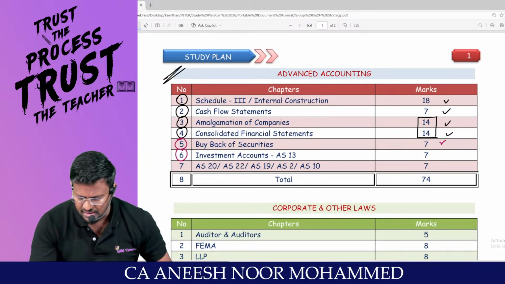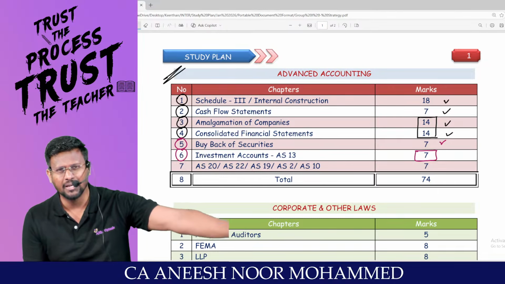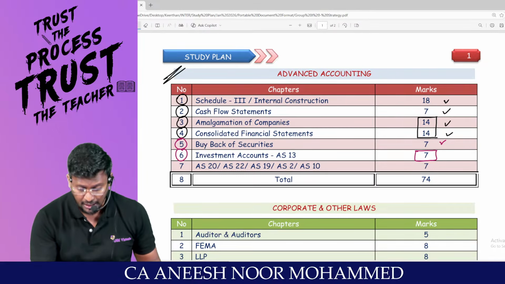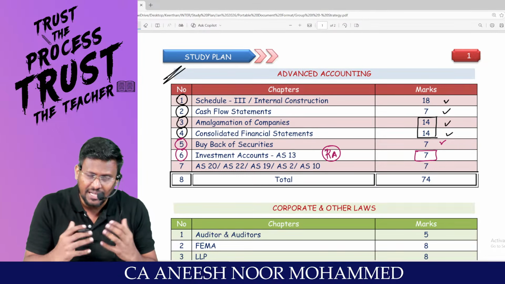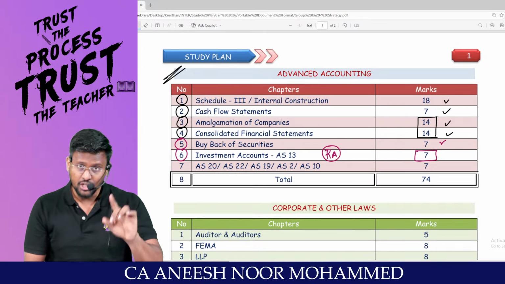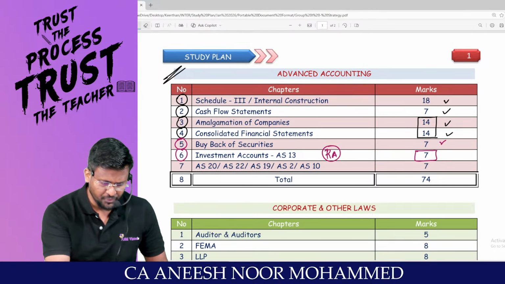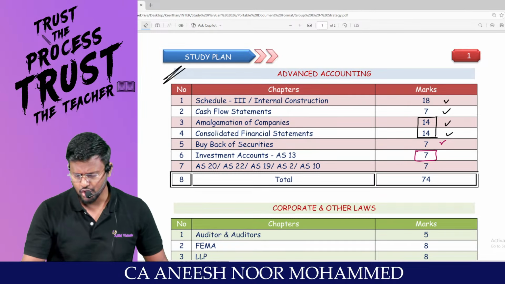Investment accounts, AS 13. This is preparation of the investment account. That is investment in debt, investment in equity, investment in debt and equity. This is not a regular area, let me tell you. But this is an area where anytime ICAI can test. Even in the Jan examination, I'm expecting an investment accounting question, a full investment accounting question. Sir, these are mandatory in nature.